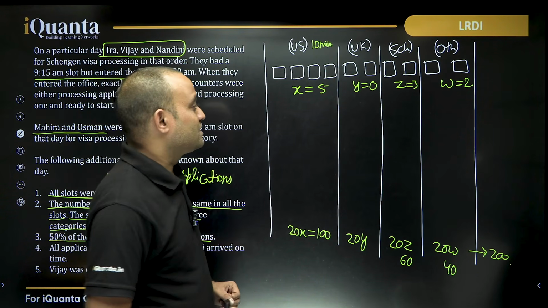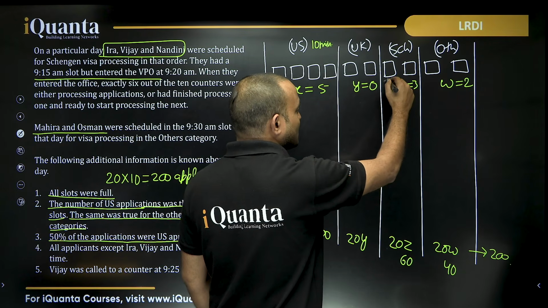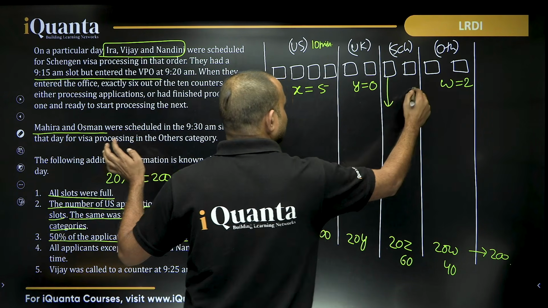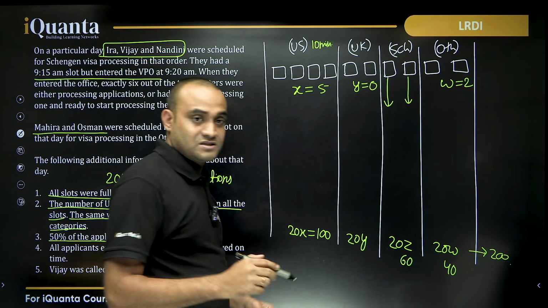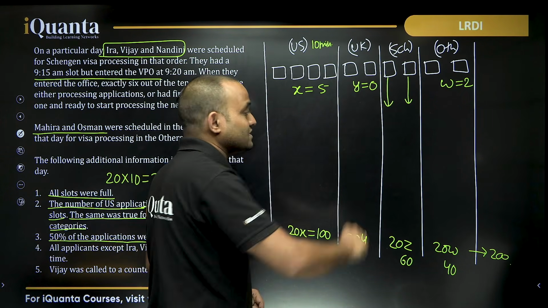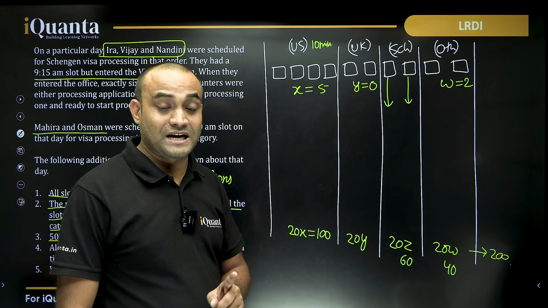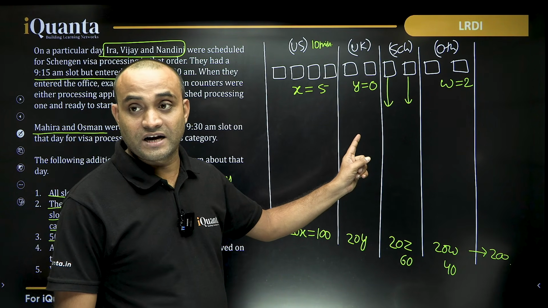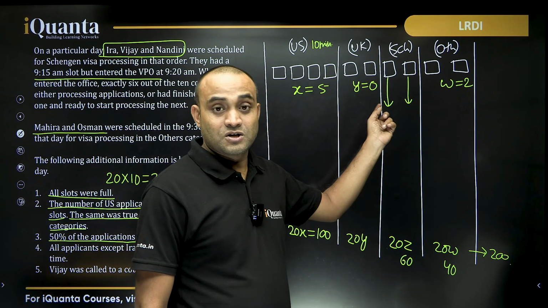What does that mean? That 2 applications in these 2 counters have started processing, right? In the 9 a.m. slot, can I say 2 applications are being processed, but there are 3 applicants. In case of Schengen, there are 3 applicants, meaning one of the 3 applicants of the 9 a.m. slot is waiting, waiting for one of these to be finished.